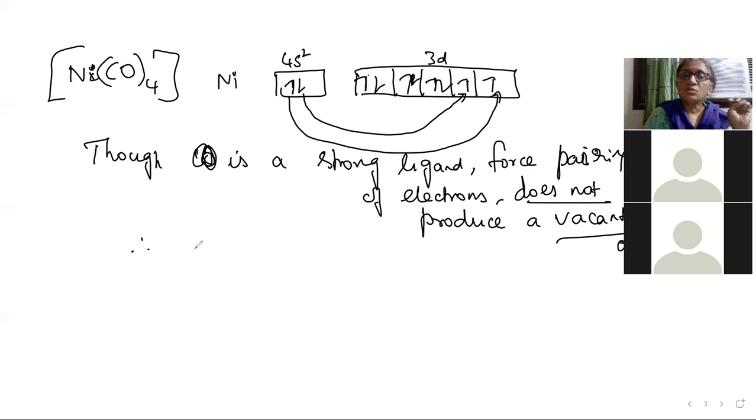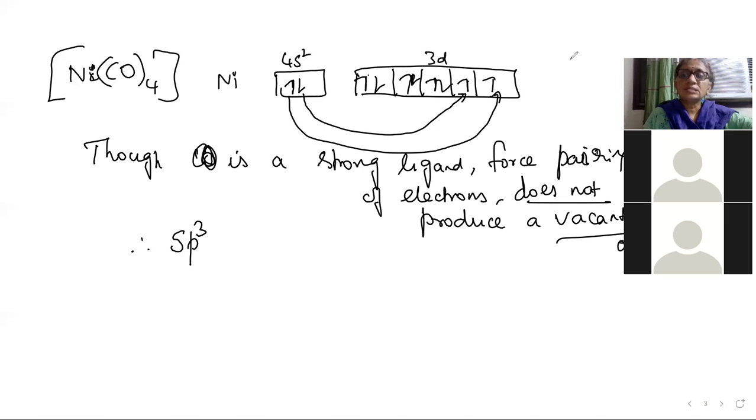There will be a vacant 4d orbital, ma'am? See, 3 p orbitals are free, no? Only during force pairing, if one of the d orbitals in the 3d is available.